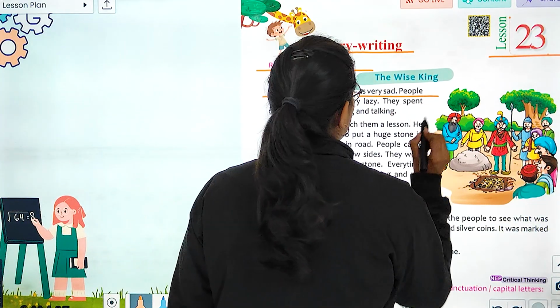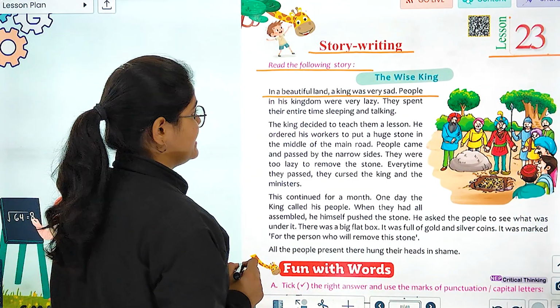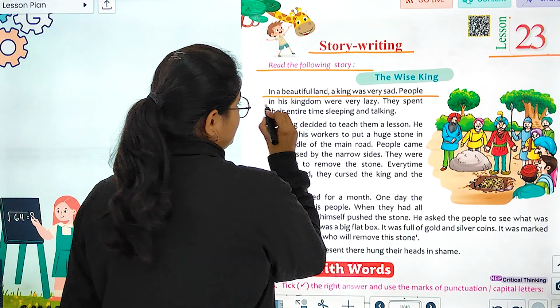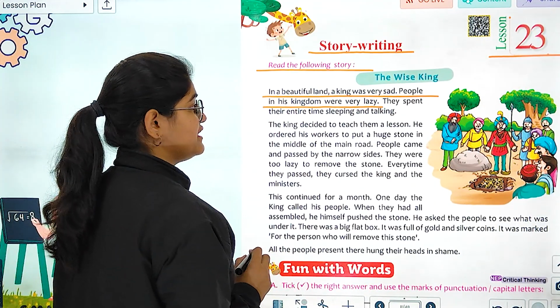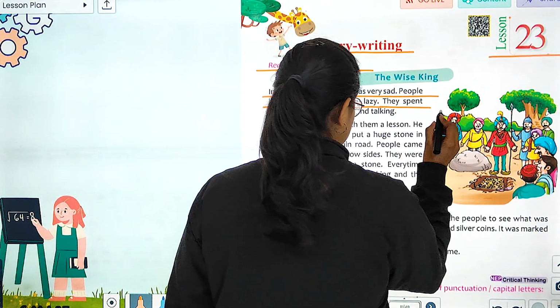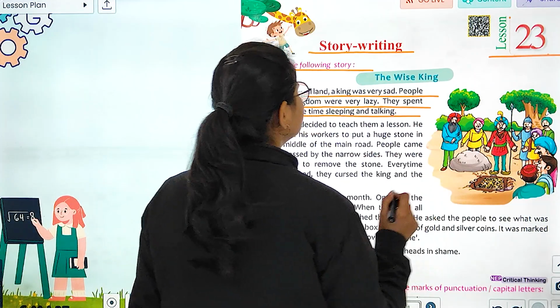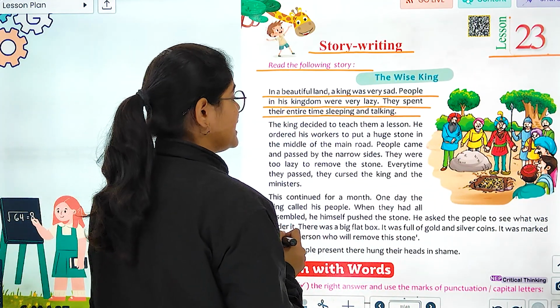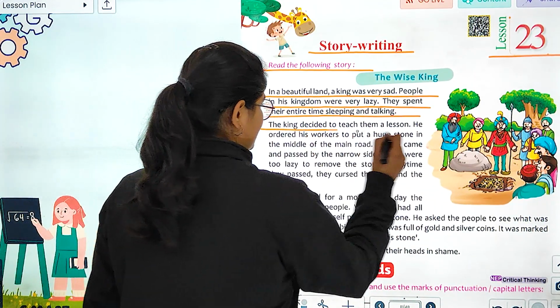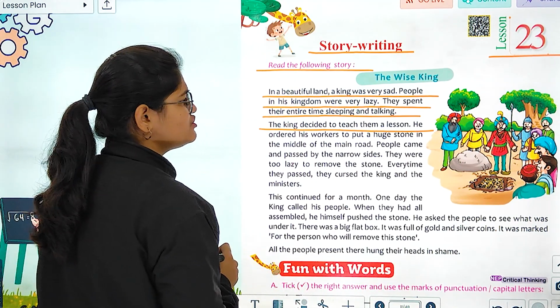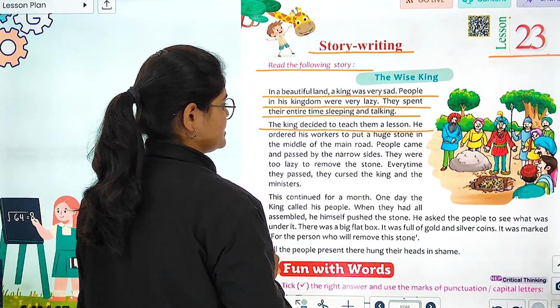In a beautiful land, a king was very sad. People in his kingdom were very lazy. They spent their entire time sleeping and talking. The king decided to teach them a lesson.